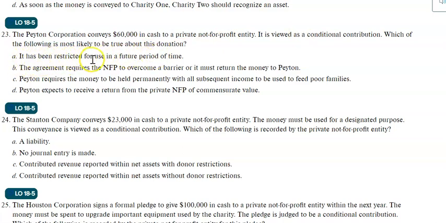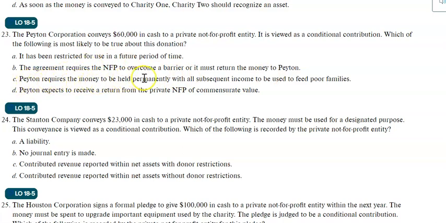It has been restricted for use in a future period of time. No, it doesn't seem like a condition. It looks more like the later use of the fund. It's not about the receipt of the fund. The agreement requires that the not-for-profit overcome a barrier, or it must return the money to Peyton. Yes, so they need to overcome some barriers, otherwise they will take the money back. So B sounds like a condition and it is related to this contribution.